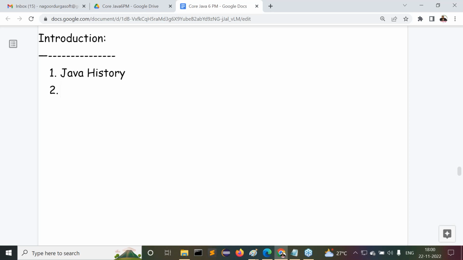The second one is differences between Java and others. Here, others means C and C++. In general, we may have one question: already we have C and C++ programming languages, then what is the requirement for Java? Why do we need to come for Java? To answer all these questions, we need to understand the differences between Java and others.